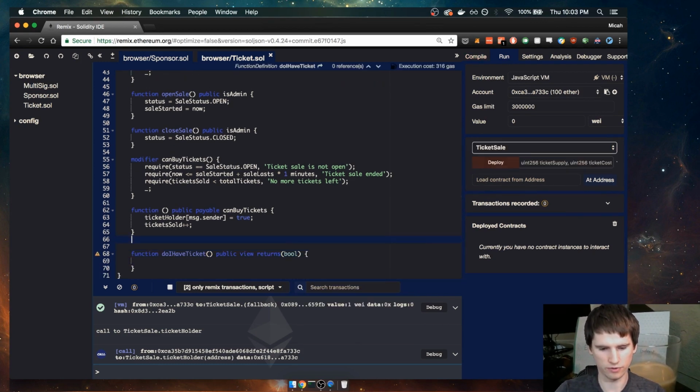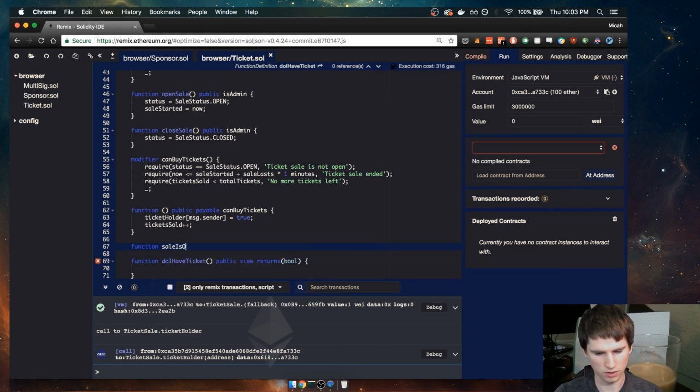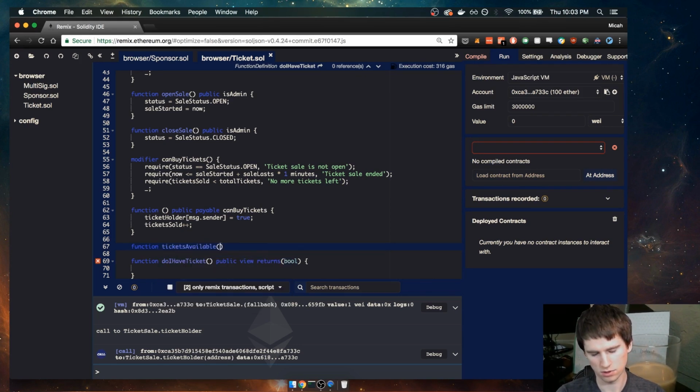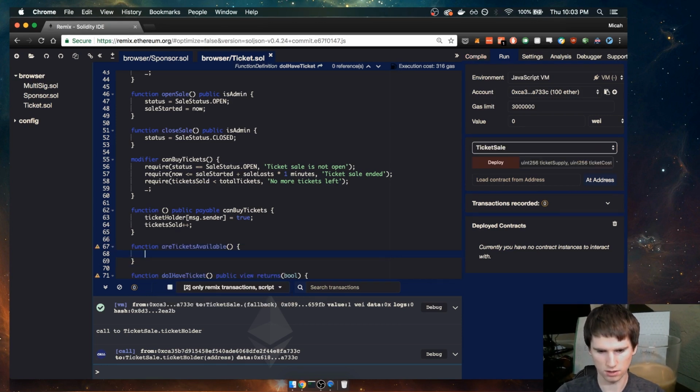Also, we'll do another function to see if the sale is open. Can I buy tickets, are tickets available? Are tickets available? Like that.